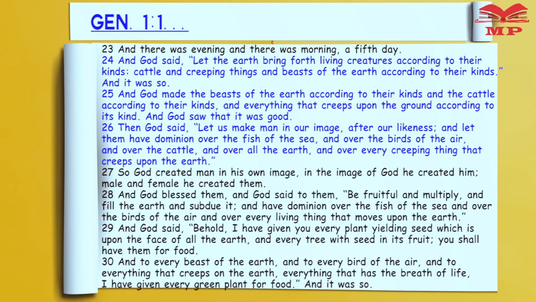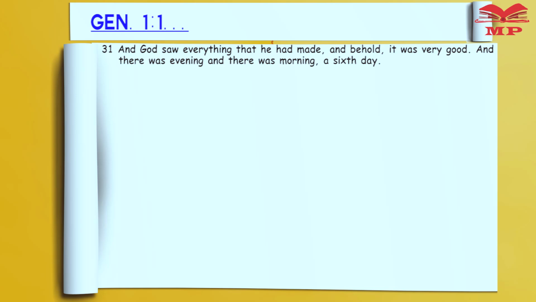And God said, behold, I have given you every plant yielding seed, which is upon the face of the earth, and every tree with seed in its fruit. You shall have them for food, and to every beast of the earth, and to every bird of the air, and to everything that creeps on the earth, everything that has the breath of life, I have given every green plant for food. And it was so. And God saw everything that he made, and behold, it was very good. And there was evening, and there was morning, a sixth day.